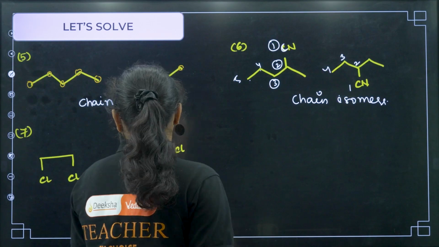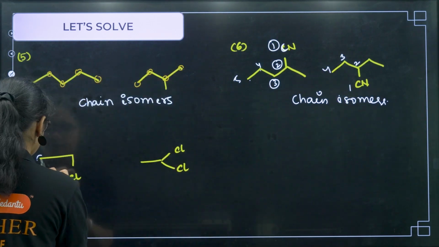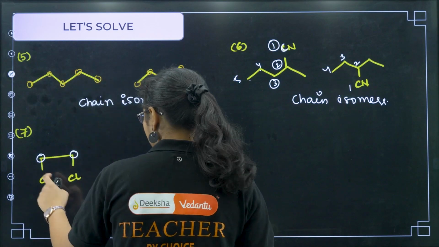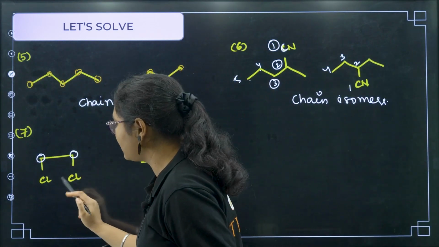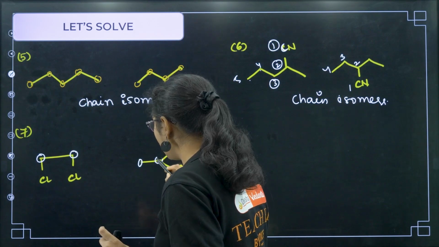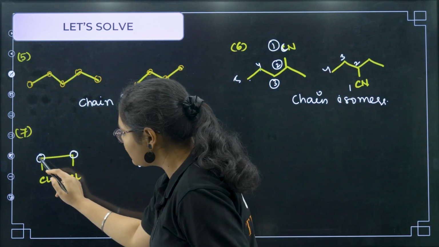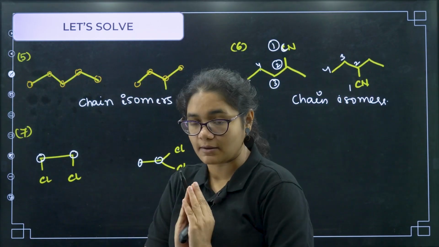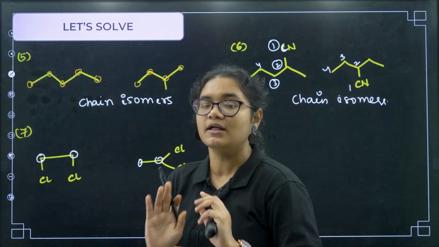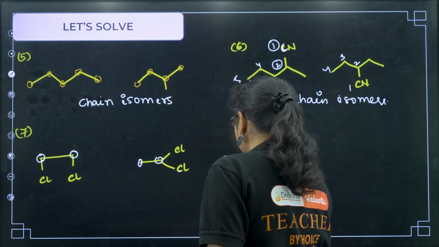Next, if you have this one, you have 2 carbons, and on the 2 carbons you have 2 chlorines. Here you have 2 carbons, and on 1 carbon only both the chlorines are there. Here also the parent chain is having 2 carbons, here also the parent chain is having 2 carbons, so the number of carbons in the parent chain is the same. So it is not chain isomerism. This will be position isomerism.